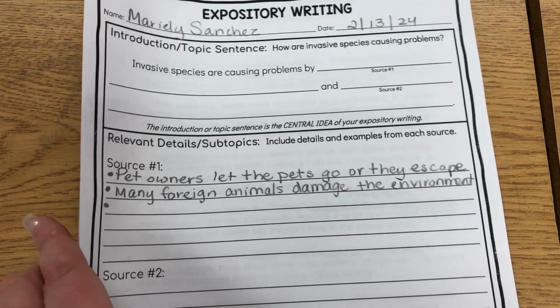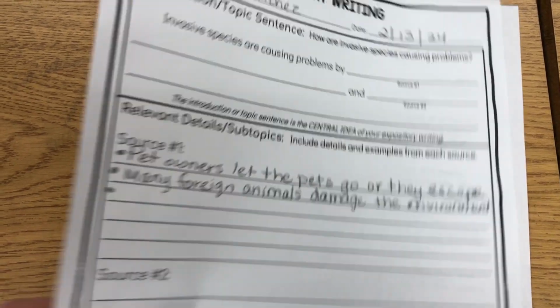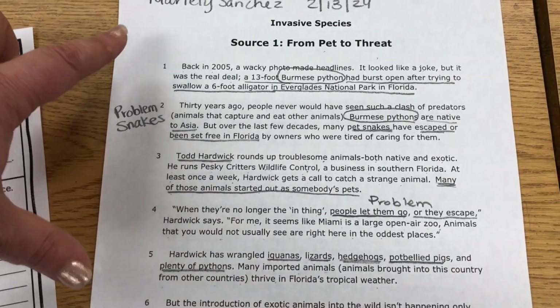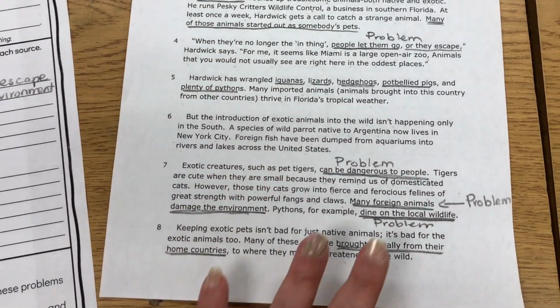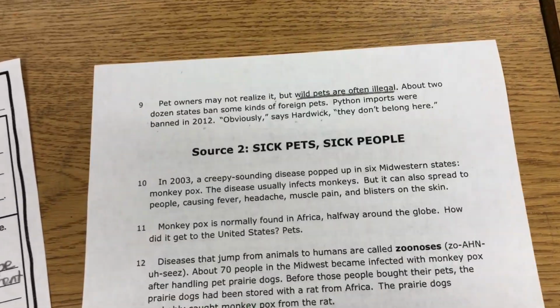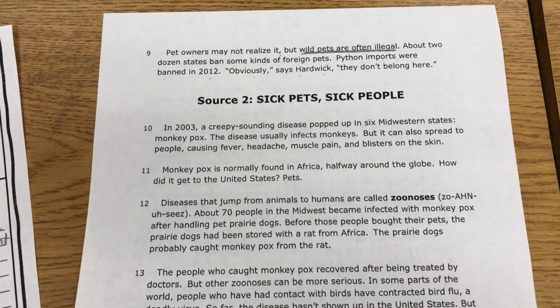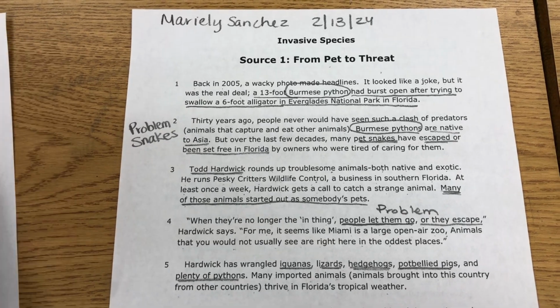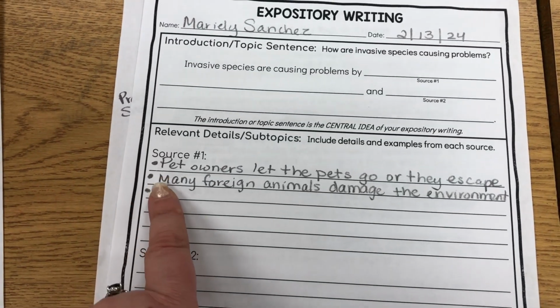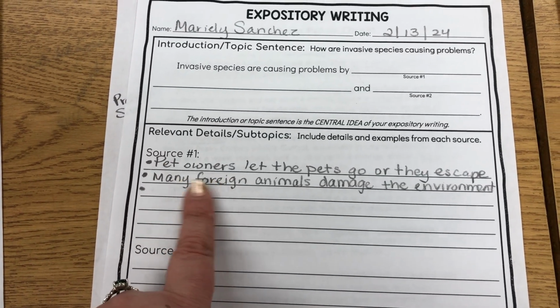And as you can see, we started taking notes on source 1 because that's the source that we read today. So we were looking for problems that invasive species are causing. Source 1 ends at the top. There are actually 3 sources with this expository essay, but for my ELL students, they're only working on the first 2. So that's why we started taking notes on the problems that we're noticing.